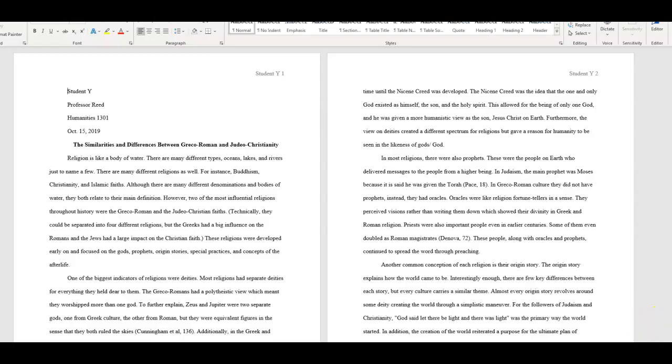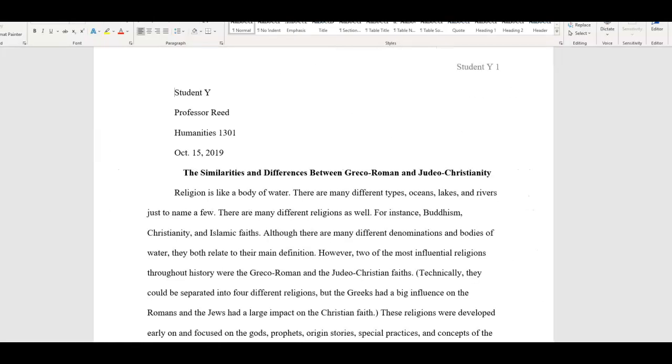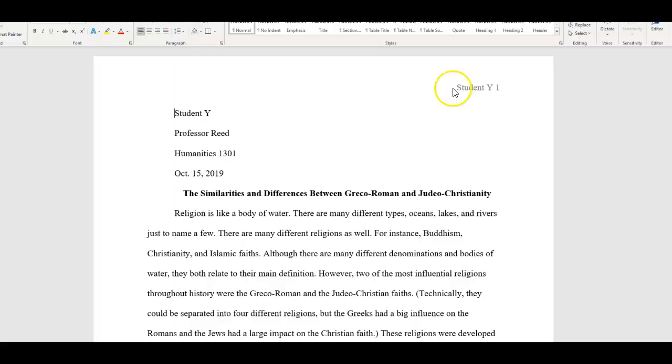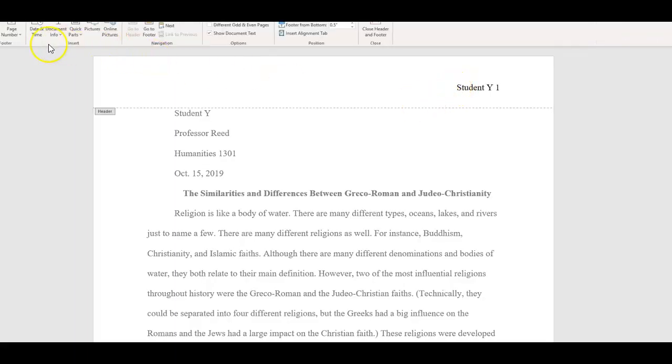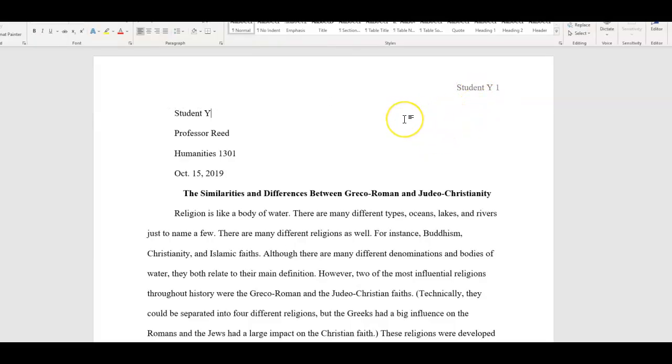And I'll make this a little larger. So when you do a header, you click up here and you type in, start with a page number, and then you type in your name, and then once you have that done, below this dash line, just double click, and it's all good.